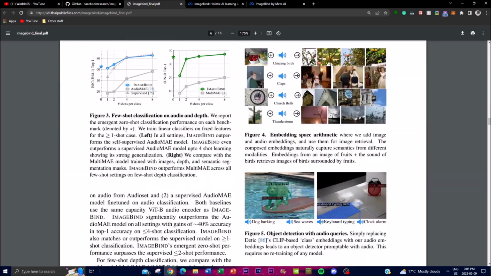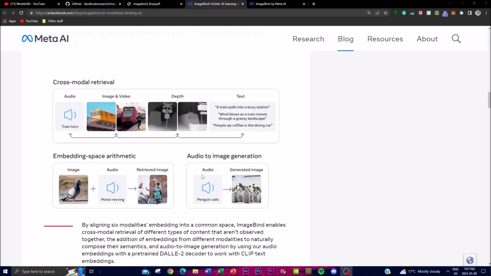Now, one of the remarkable things about this, guys, is that ImageBind is part of a series of open source AI tools that have been developed by Meta. And Meta has done a great job with this, as they've been releasing computer vision models like DINOv2, as well as universal segmentation like SAM. And this is something that I talked about in my previous video.